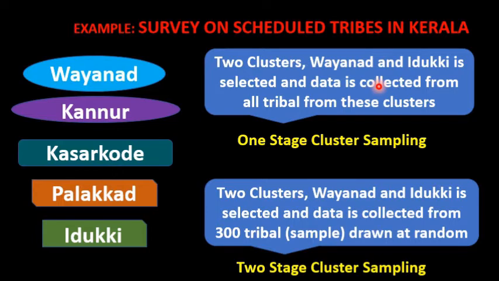Then two clusters, Wayanad and Idukki, are selected and data is collected from all tribal from these clusters. It is called one stage cluster sampling. So in one stage cluster sampling, the data is collected from all tribal from selected clusters. Then two clusters, Wayanad and Idukki, are selected and data is collected from 300 tribal drawn at random. It is called two-stage cluster sampling. So in two-stage cluster sampling, 300 samples are selected from selected clusters and the data is collected only from this sample.